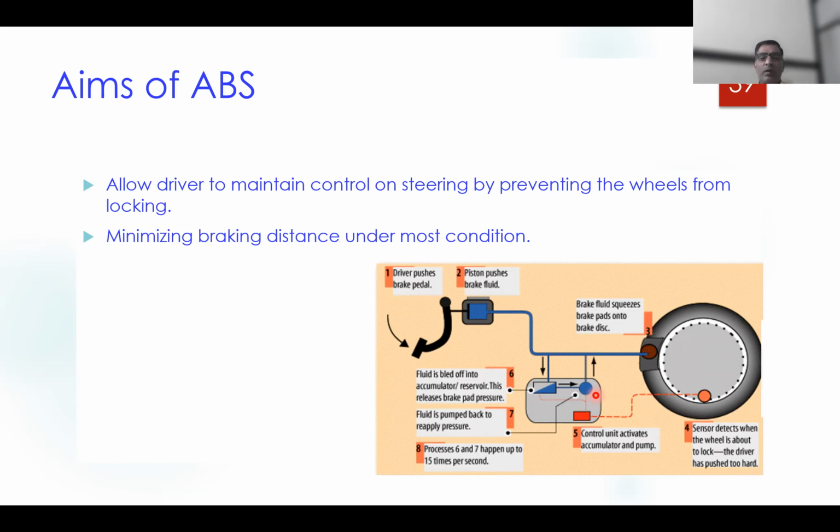Without ABS, what will happen? There will be an accident. The vehicle will directly have impact with the obstacle, and the driver will lose control. But in turn, with ABS it will avoid that obstacle, as well as minimize the braking distance when the vehicle is equipped with this ABS system.